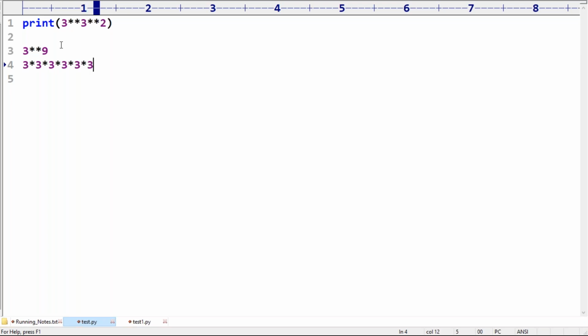I don't think how it is going to provide the value. Okay, 3 into 3 into 3 is 27, correct, right? Can you please confirm? 3 into 3, 3 times means 27.